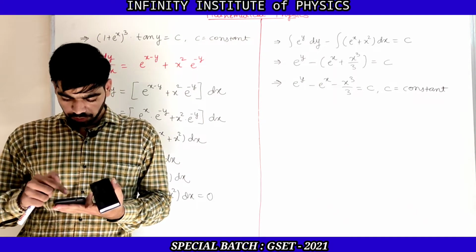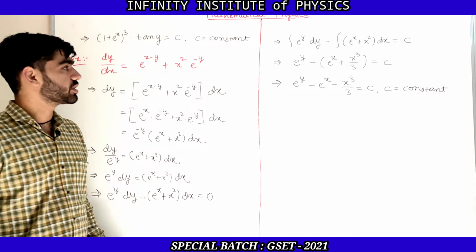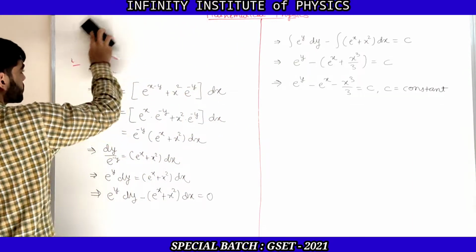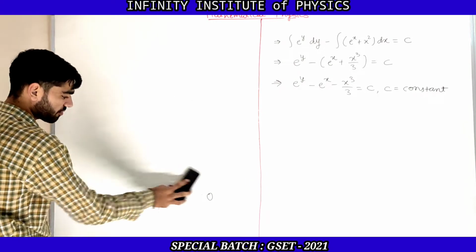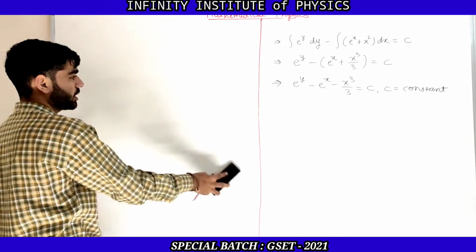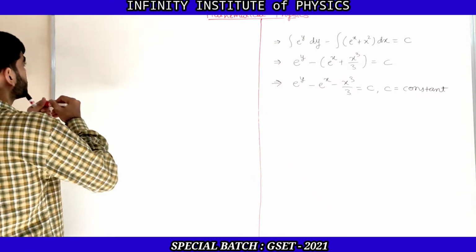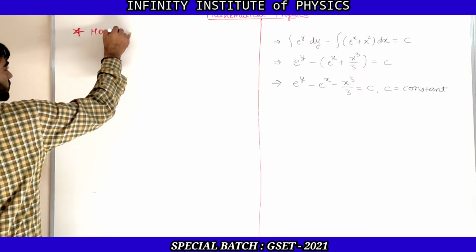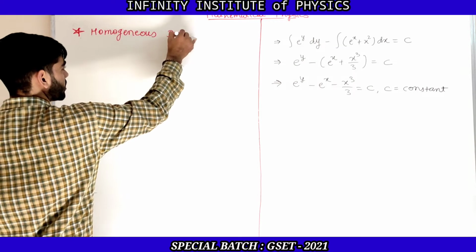Now the next one is homogeneous differential equation. So what do we mean by a homogeneous differential equation? Or when can we say that the given differential equation is a homogeneous differential equation? So there is a particular type. So let us give the title first. Homogeneous differential equation.